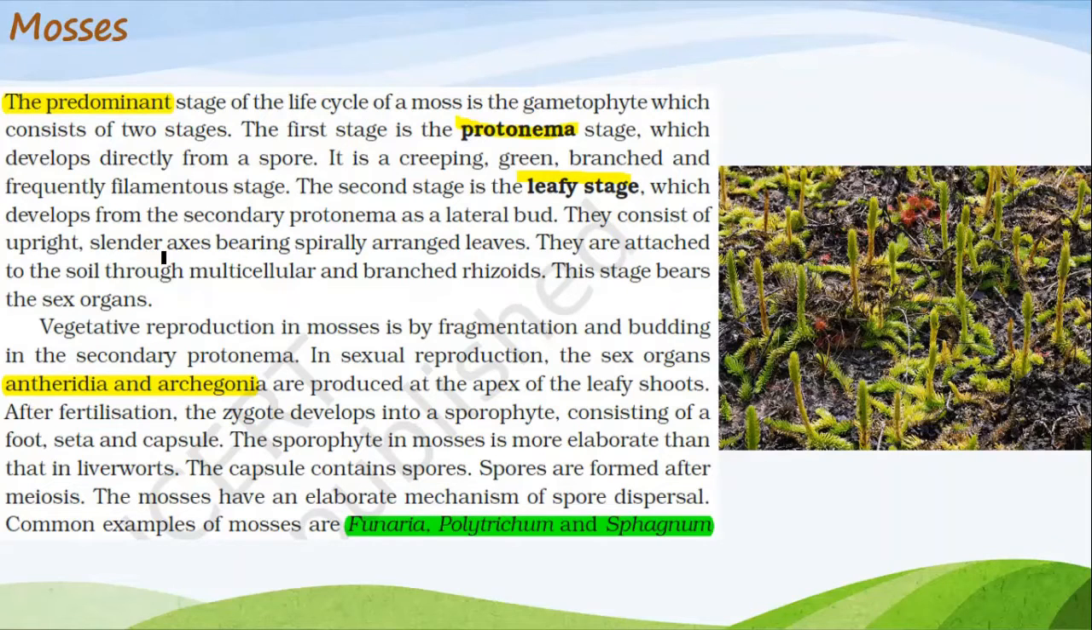They consist of upright, slender axes bearing spirally arranged leaves. They are attached to the soil through multicellular and branched rhizoids. Now the examples of mosses are Funaria, Polytrichum and Sphagnum. Okay, examples are important. This is the image of mosses.